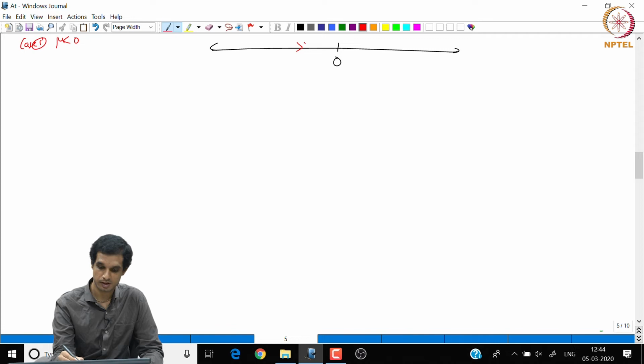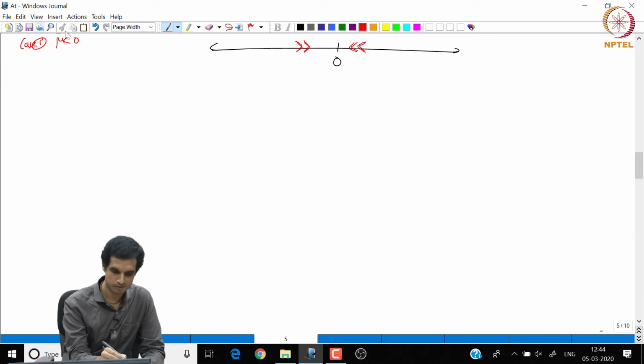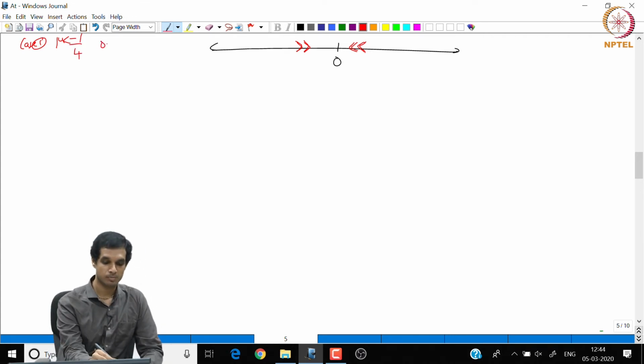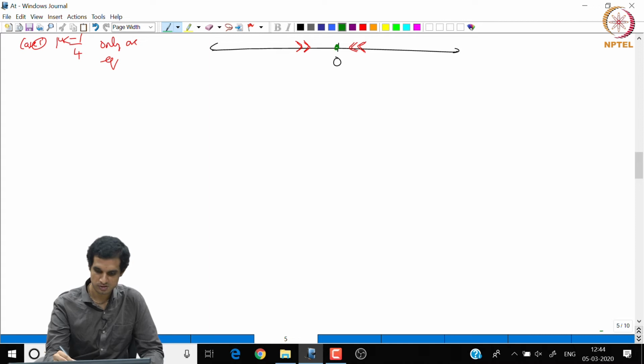So, we will have the portrait like this, correct. So, this is the case when μ is less than −1/4. So, when μ is less than −1/4, only one equilibrium, and since μ is negative, this will be stable. So, this origin is stable. I will write S for stable and US for unstable.